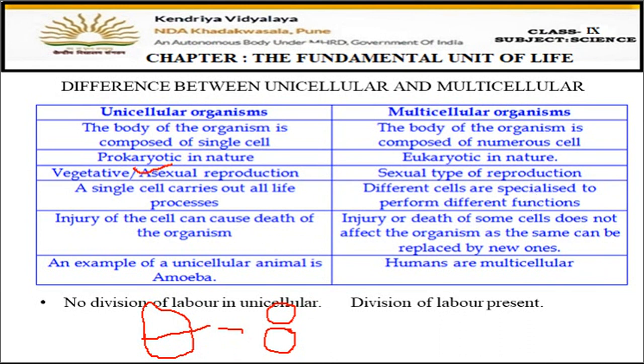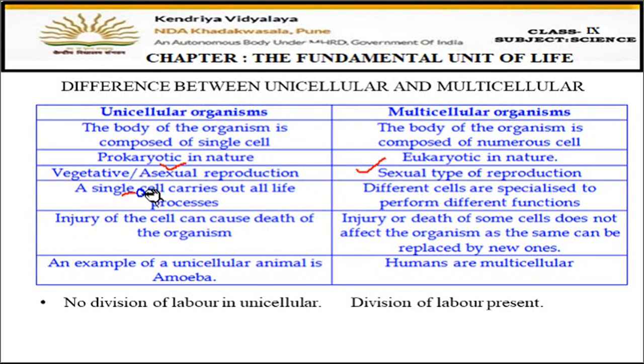Now in sexual reproduction, as in humans and in plants also, the animals give birth to the babies. That is the sexual type of reproduction where two parents are required, fine. In asexual, only a single parent is required, a single cell will break into two. So unicellular organisms always reproduce by the asexual method, whereas multicellular will reproduce by the sexual method.